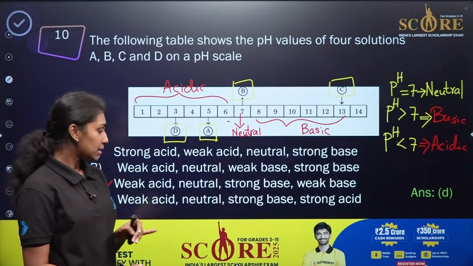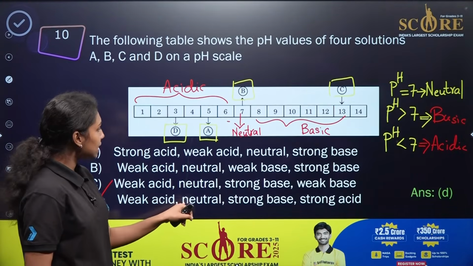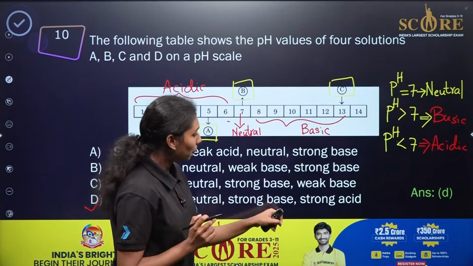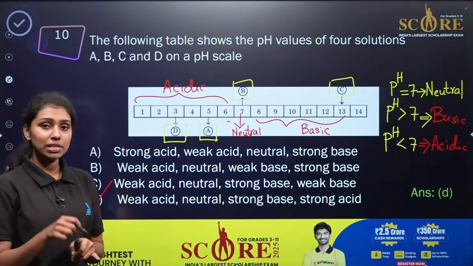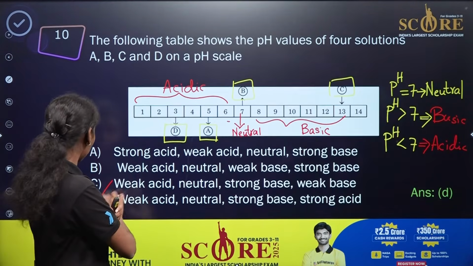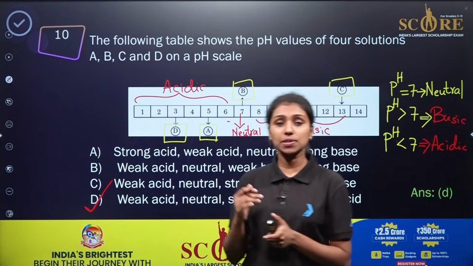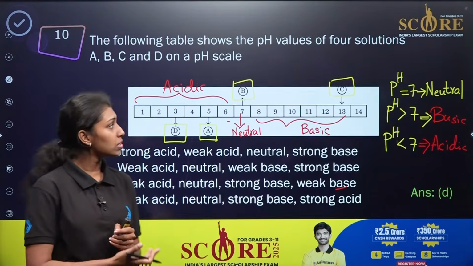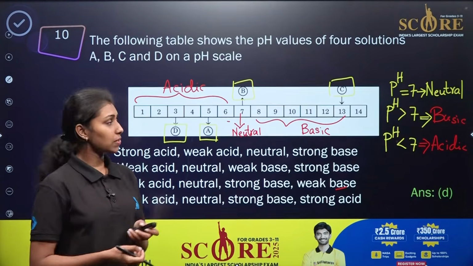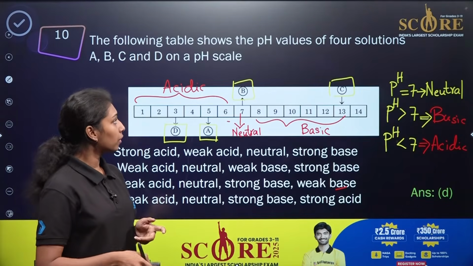So what will be our correct answer? First one will be weak acid. Second one is neutral. Third one is strong base. And last one is strong acid, which means option D will be the correct answer. So this is also very important. You can expect this type of question from the chapter acids, bases and salts depending upon the pH scale.